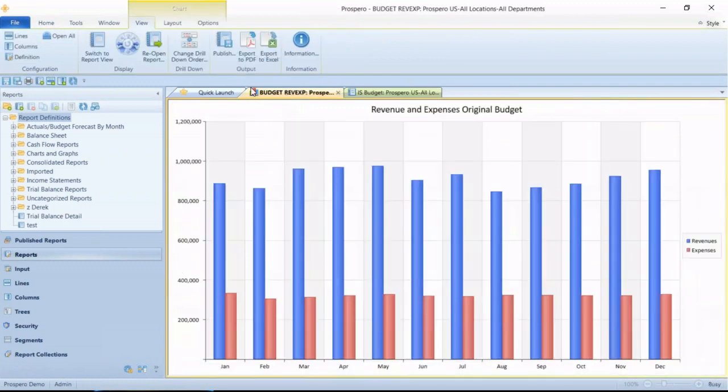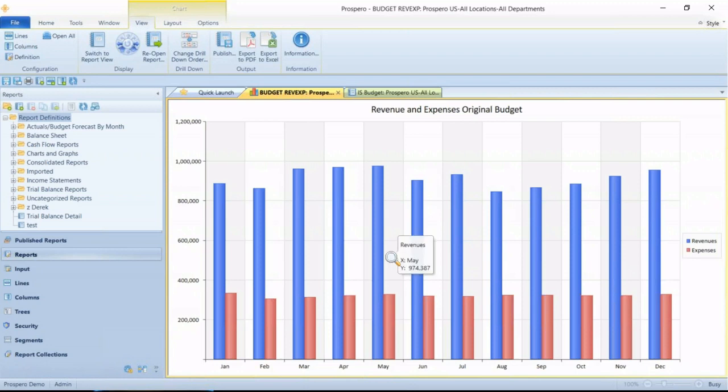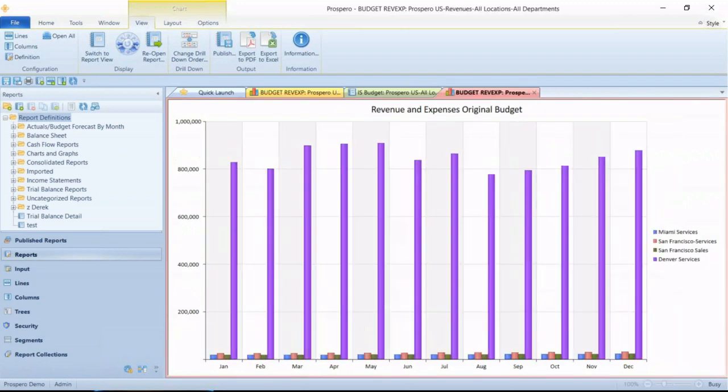And I'm going to go to the top. I have a ribbon option that says change drill down order. And instead of drilling down through the natural first, let me just take location and move that to the top. And now if I double click on revenue, I'm drilling down through my locations. I can see that on the bar on the right: Miami services, San Francisco services, San Francisco sales, and Denver services, which has the majority of my revenue.